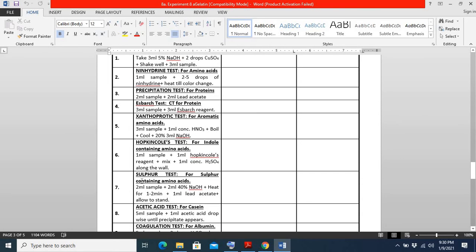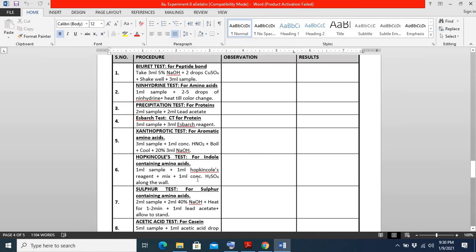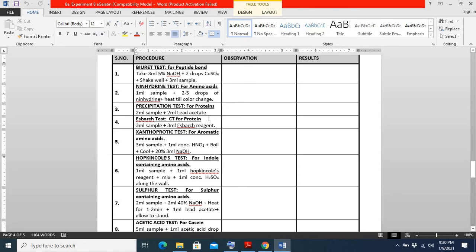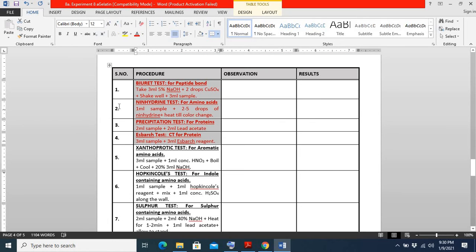As we previously discussed, to find out a particular type of protein in an unknown sample, we have to perform our experiment in three parts. The first part is to find out the presence of protein in the given sample, and for that we perform these four tests, highlighted in red: the Biuret test, Ninhydrin test, precipitation test, and Xanthoproteic test.